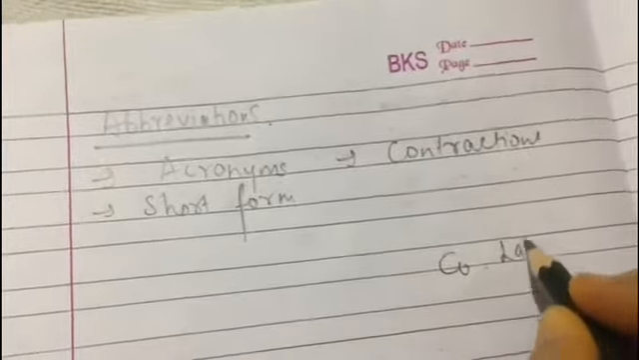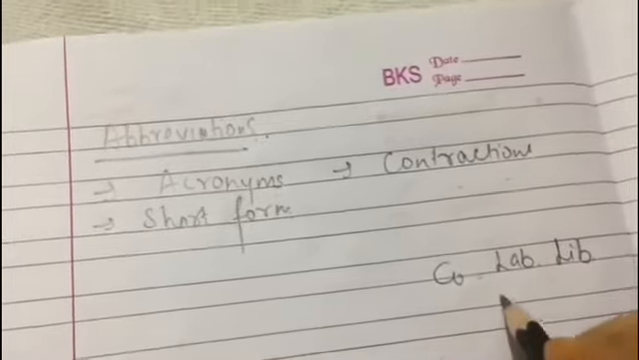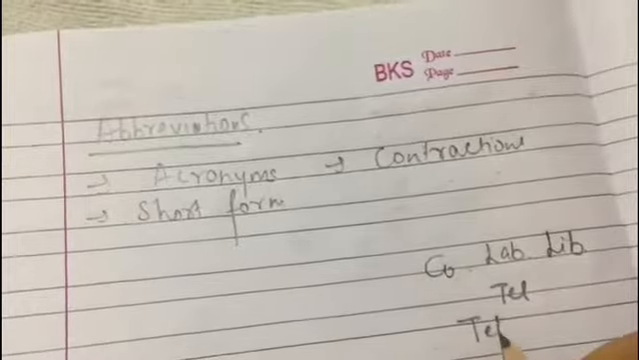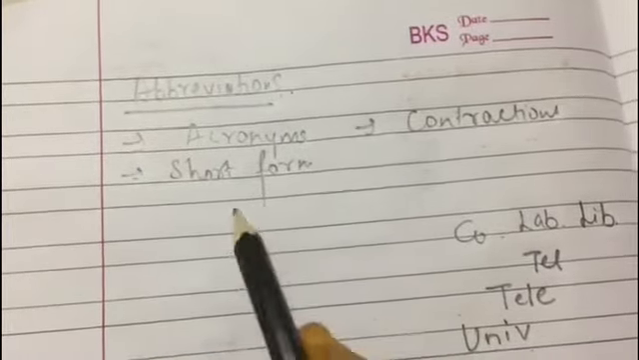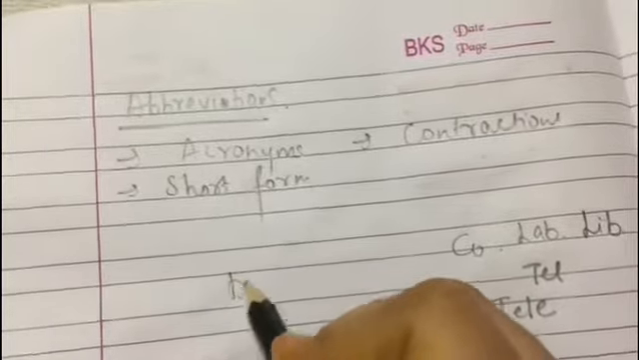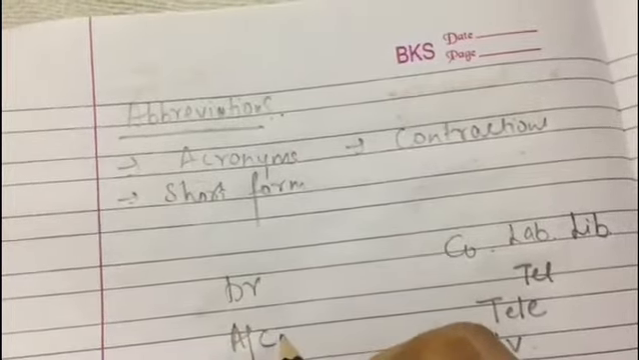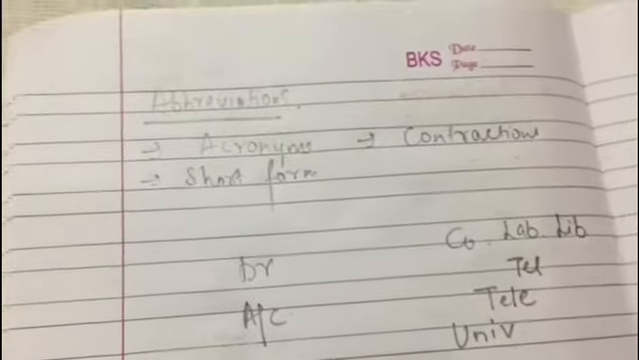If I use LAB, that is laboratory. If I use LIB, that is library. If I use TEL, it is telegram. If I use TELE, it is telephone. If I use UNIV, it is for university. Okay, so these are contractions. Then comes the short forms. Short forms like DR means doctor. Then if I say AC, that is account. Okay, so these are the short forms. So these are the basic abbreviations that you can also use for your note making.